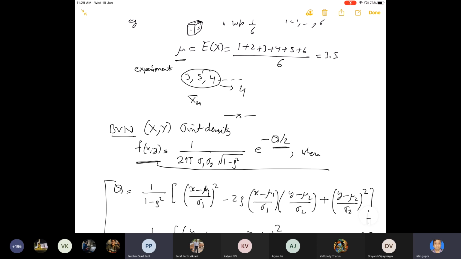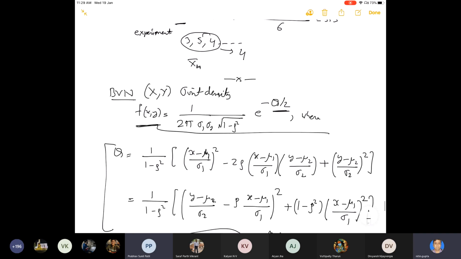We have shown that mu1 is the mean of X, sigma 1 is the standard deviation of X, mu2 is the mean of Y, sigma 2 is the standard deviation of Y, and rho is the correlation coefficient. Okay, so this is the thing we have shown here in this bivariate normal distribution.